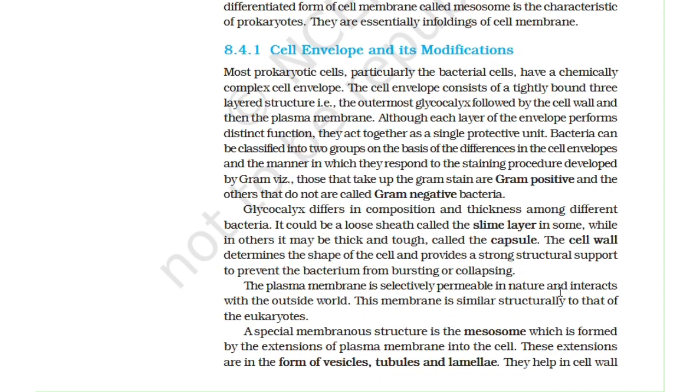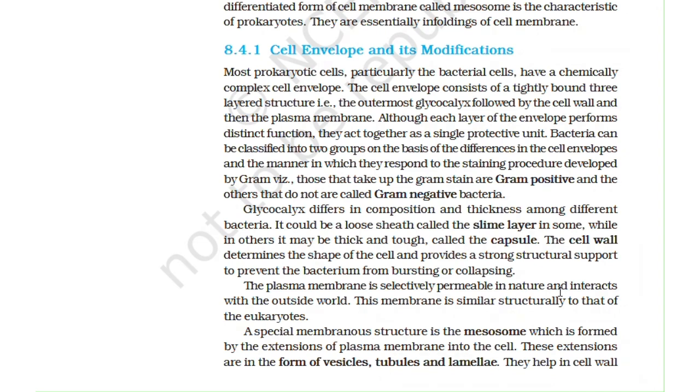Bacteria can be classified into two groups on the basis of differences in the cell envelopes and the manner in which they respond to the staining procedure developed by Gram. Those that take up the Gram stain are Gram positive, and the others that do not are called Gram-negative bacteria. Glycocalyx differs in composition and thickness among different bacteria. It could be a loose sheet called a slime layer in some, while in others it may be thick and tough, called the capsule.